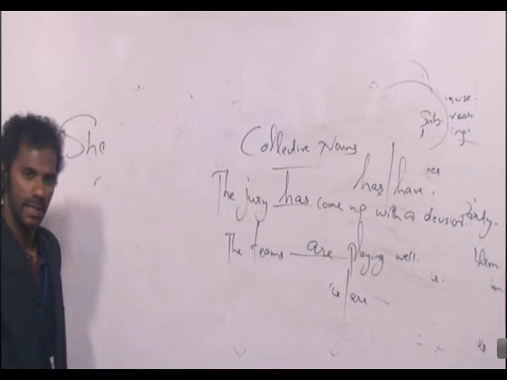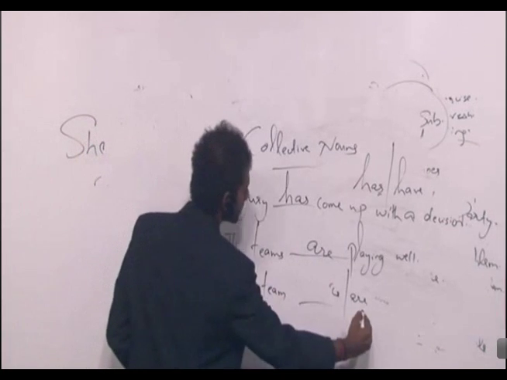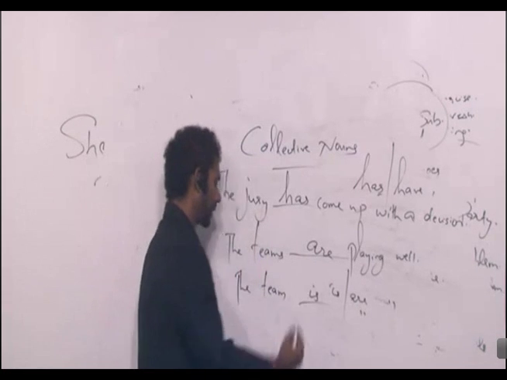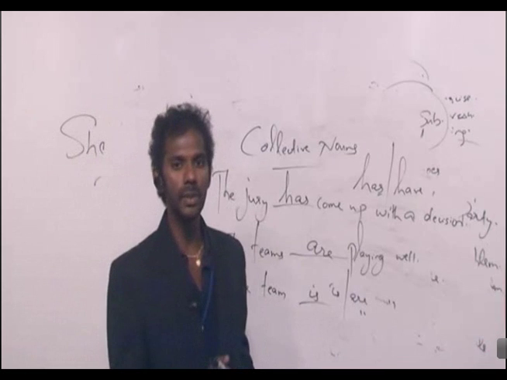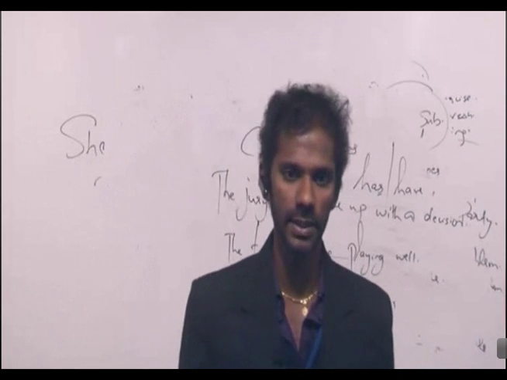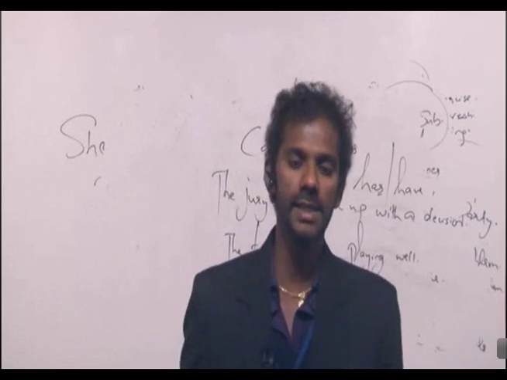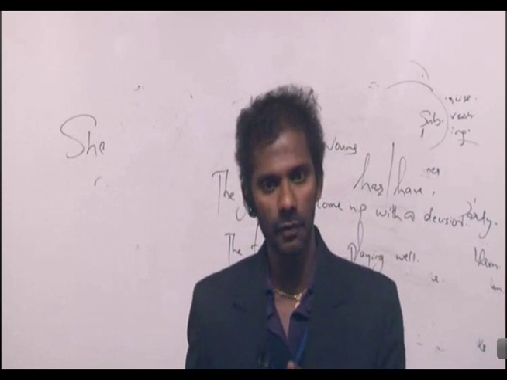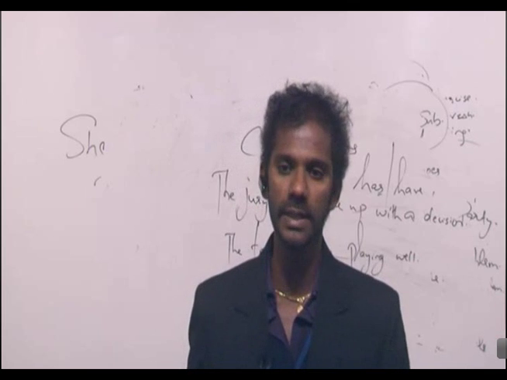Right? What if it is the team? The team dash playing well. The team is playing well. Because team is a collective noun taken as singular. Clear? That is the only rule with collective nouns. Collective nouns are taken as singular. But if a collective noun is used in the plural form, then it is taken as plural. Clear? If a collective noun is used in the plural form, then the verb also must be plural. If not, singular. That is the only rule with collective nouns.